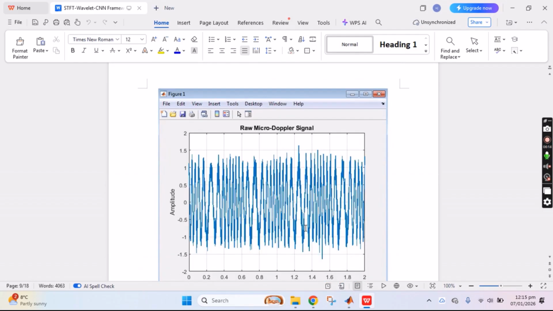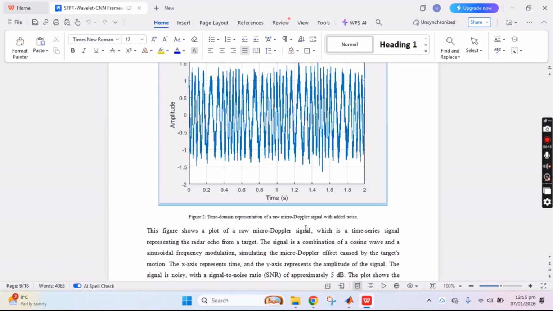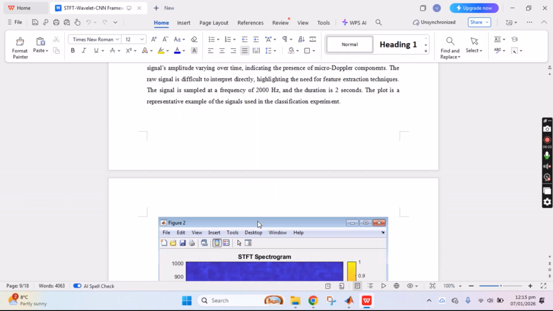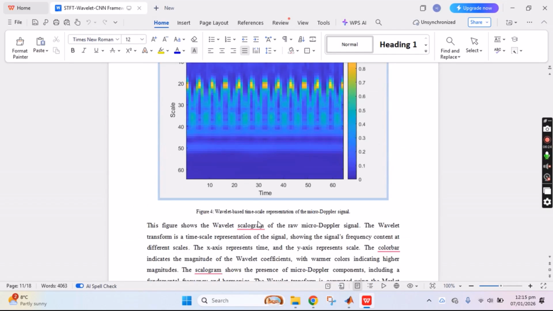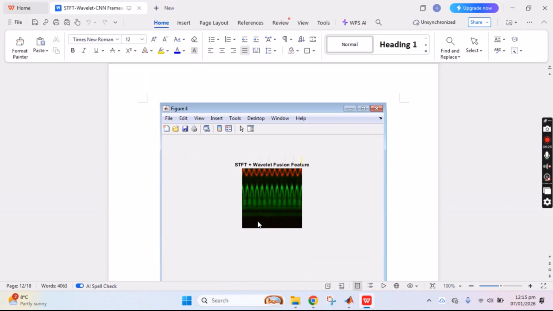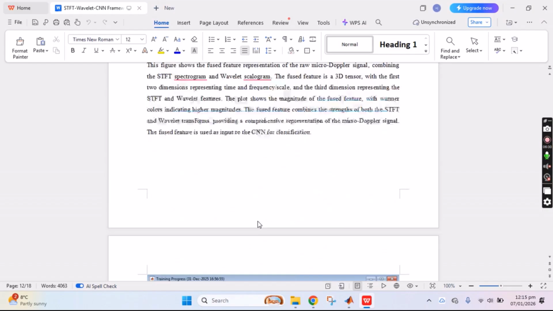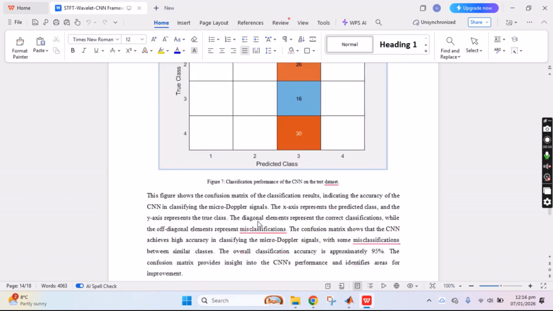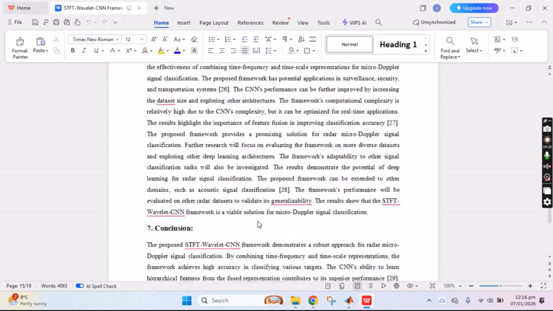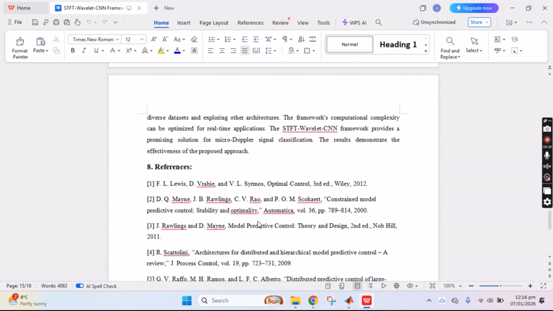As well as the output results of raw micro-Doppler signals in terms of different amplitude signals, STFT spectrogram, and next one is wavelet scalogram, STFT plus wavelet fusion features, training progress, and the confusion matrix as well. Then results discussion with the conclusion and references.